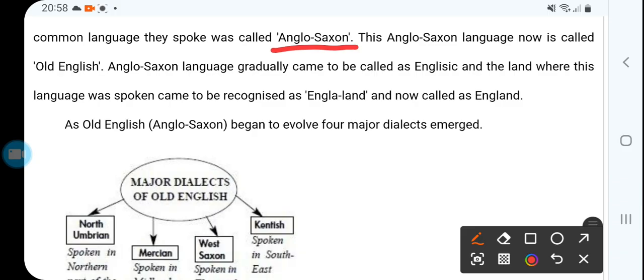This Anglo-Saxon language is now called Old English.